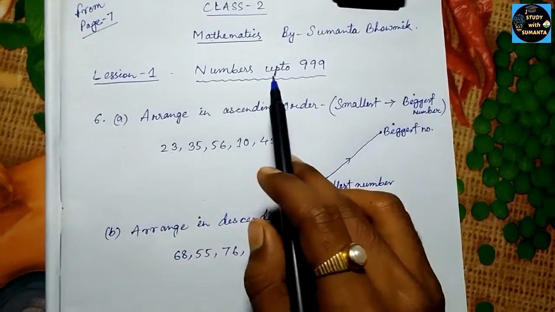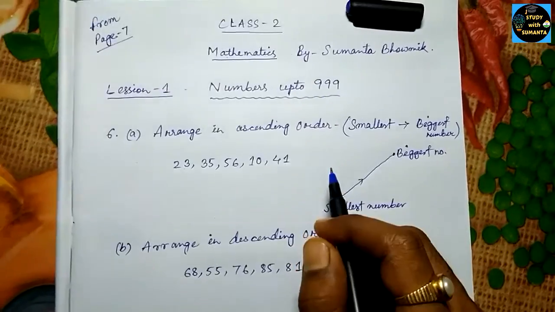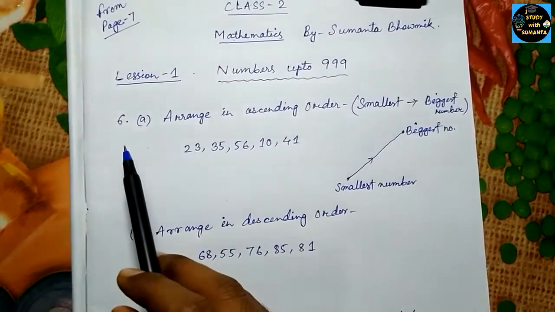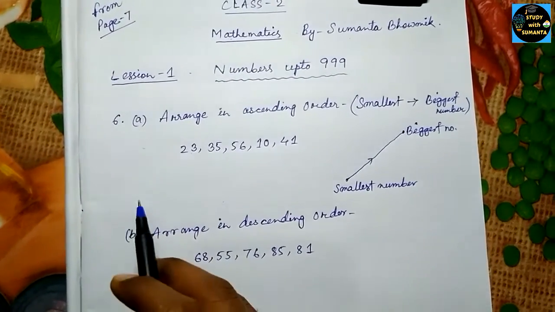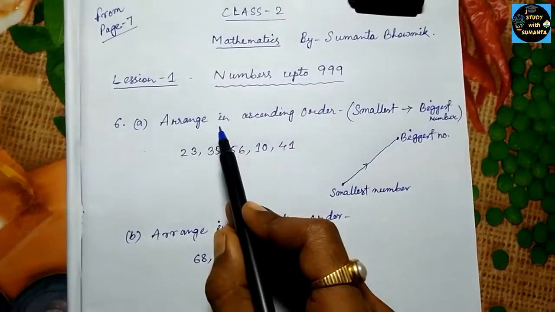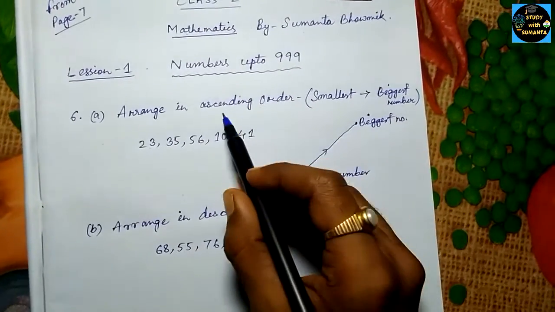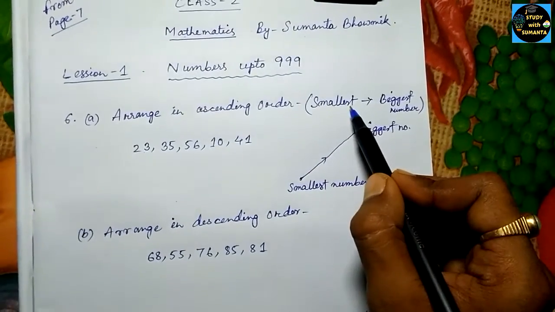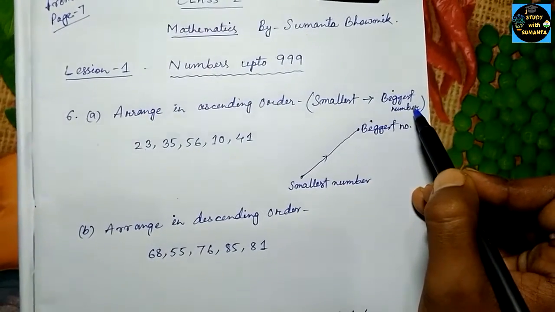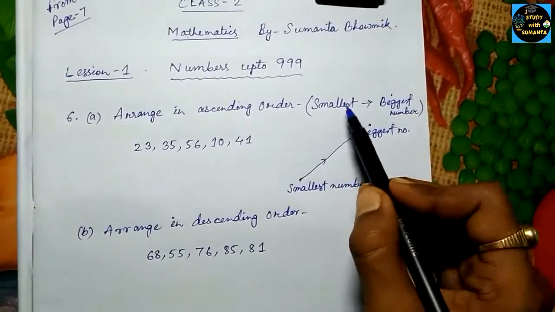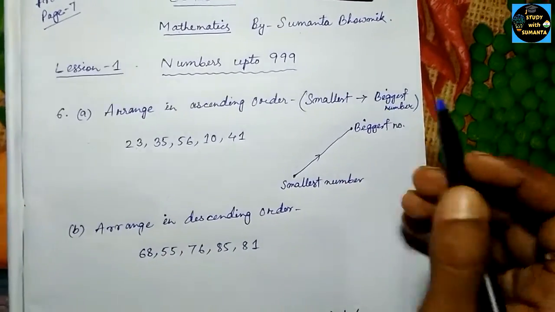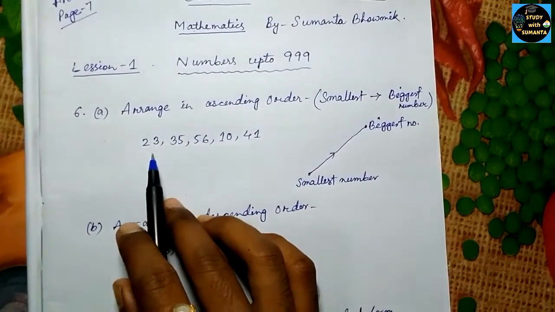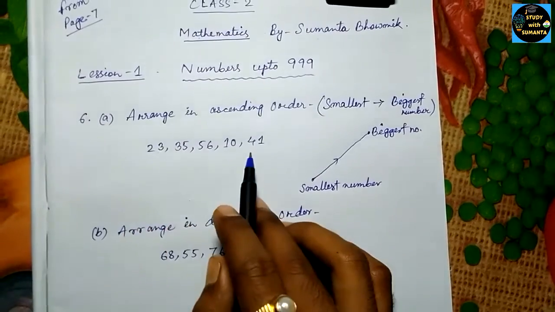There are numbers up to 999. Okay, on page 7 we have question 6, that is, arrange in ascending order. Ascending order means from smallest to biggest, that means from the smallest number to the biggest number. So there we have some numbers, and we have to arrange them from the smallest number to the biggest number.